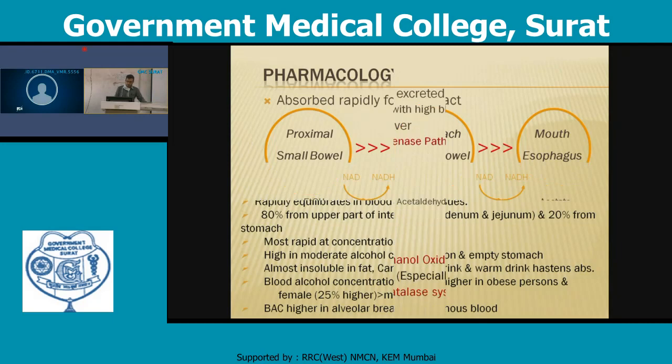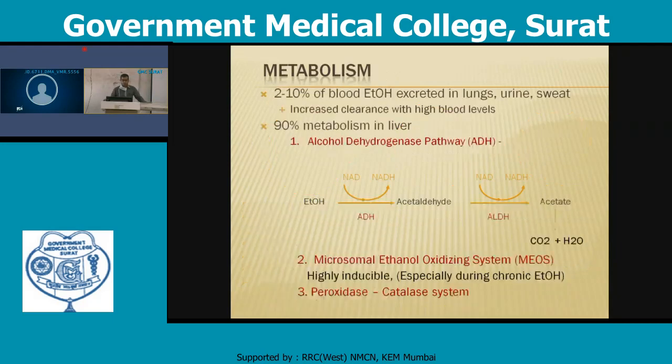In the case of metabolism, about 2 to 10% of blood ethyl alcohol is excreted in the lungs, urine, and sweat, with increased clearance at high blood levels. 90% is metabolized in the liver by the alcohol dehydrogenase pathway, in which ethyl alcohol is converted into acetaldehyde by alcohol dehydrogenase, and this acetaldehyde is further converted into acetate by the aldehyde dehydrogenase enzyme, with NAD converted into NADH. This acetate is further converted into CO2 plus water.